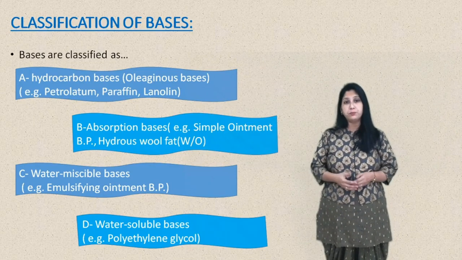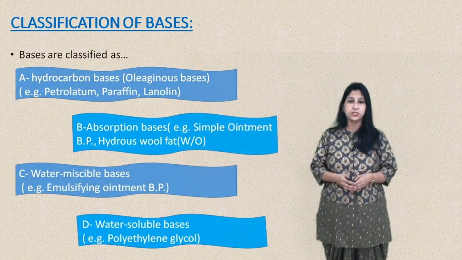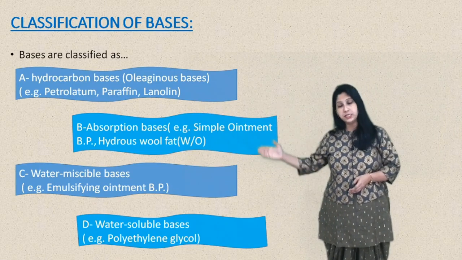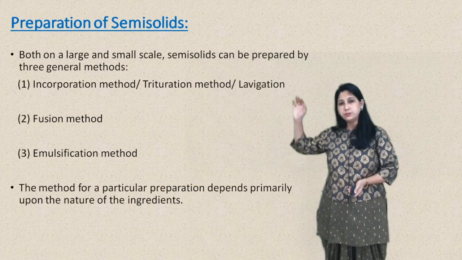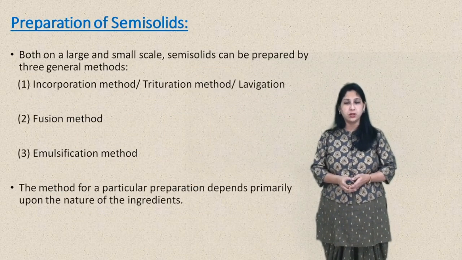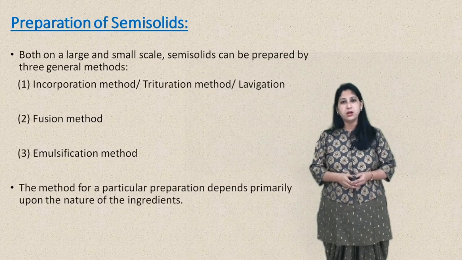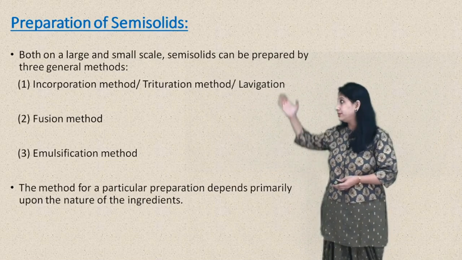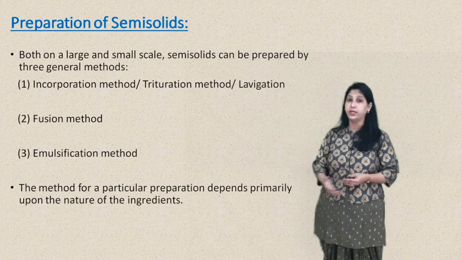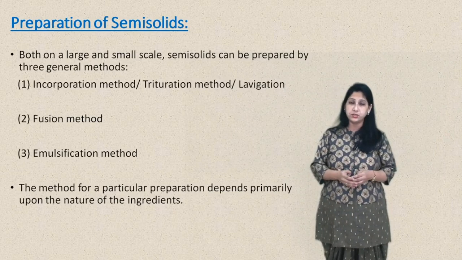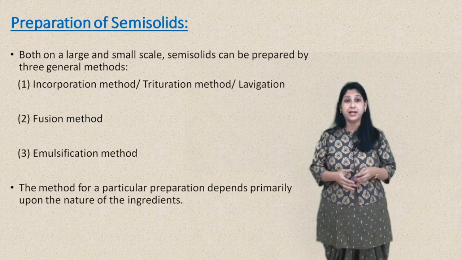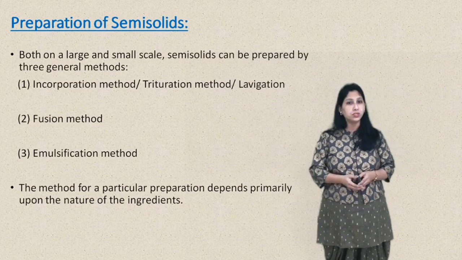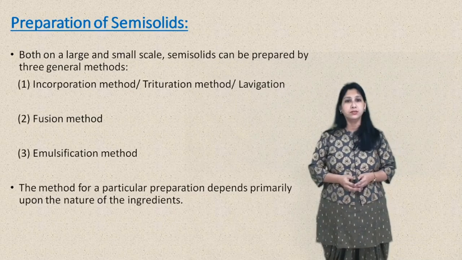So depending on the properties required in the semi-solid dosage form and the nature of the medicament present, bases can be selected. Let's see about the preparation of the semi-solids. Whether on a large scale or a small scale, semi-solids can usually be prepared by three methods. The first is called the incorporation method or trituration method, or the levigation method, that is weight trituration or weight mixing method. The second is the fusion method, and the third is called the emulsification method.